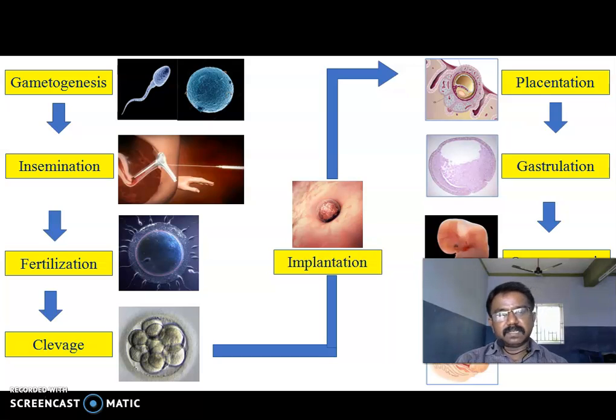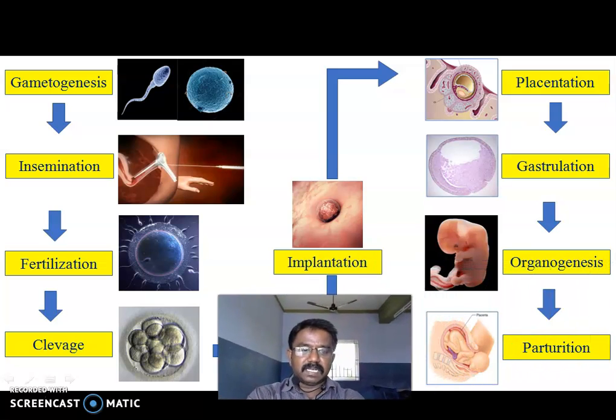Then gastrulation. Gastrulation means that after cleavage, several stages are formed. Next one is organogenesis. The formation of organs in the fetus is called organogenesis.